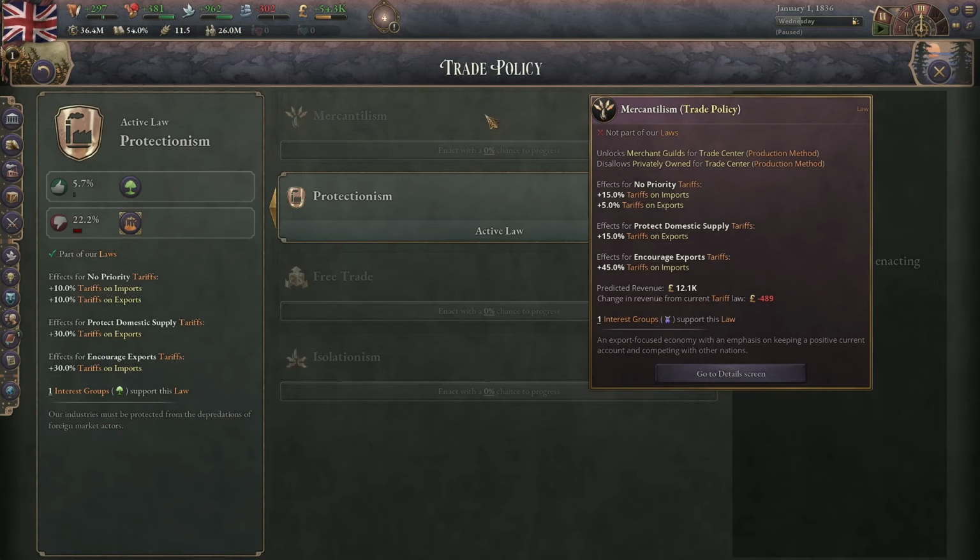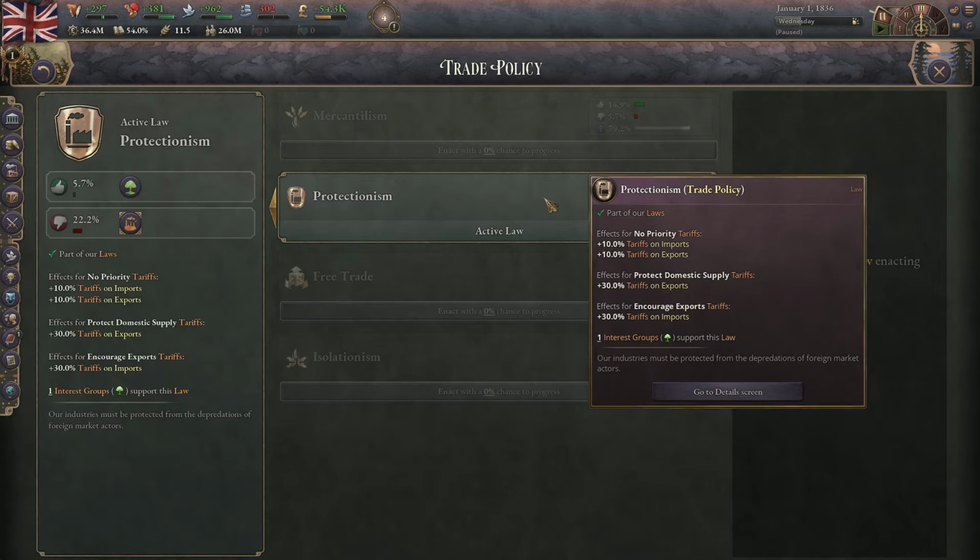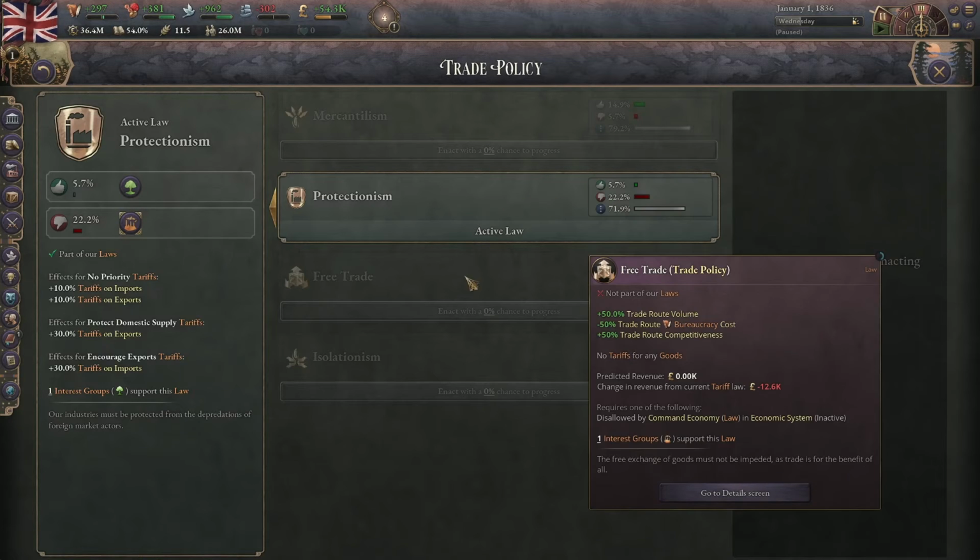Mercantilism increases your tariffs on imports and decreases them on exports. Protectionism makes it equal for both for the most part, and free trade gets rid of all tariffs. It also makes it cost less to trade, it makes your trade routes more competitive, and it makes your trade routes larger. The volume in which the amount of stuff you're trading, you can trade more stuff.